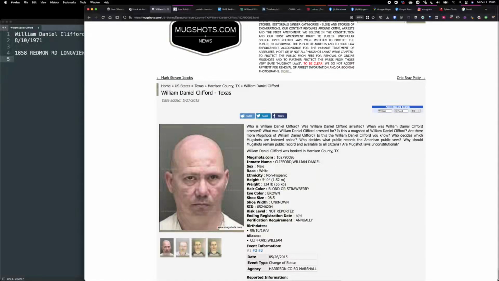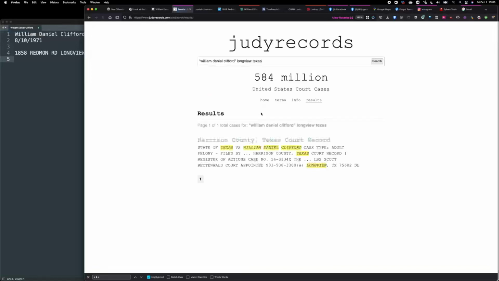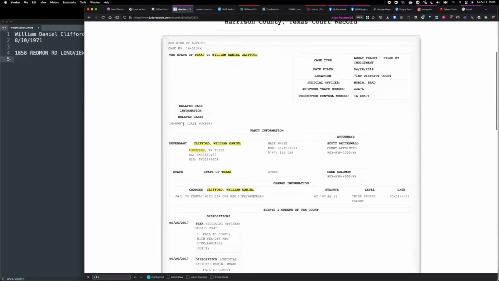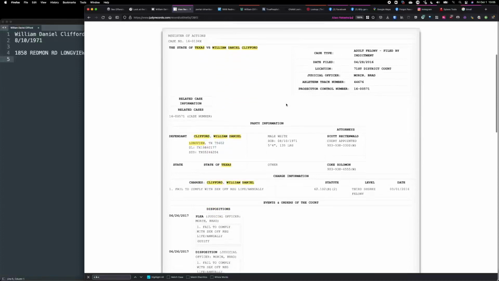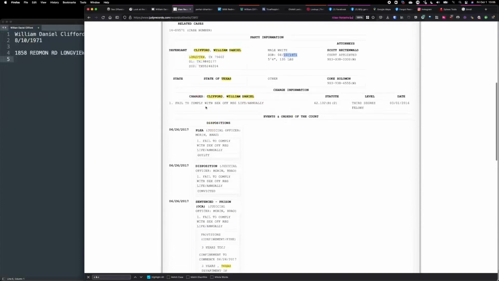Since this is legal info, I would go to a site like Judy Records, put in his full name, a place, Longview, Texas, click on search. I should find official records, Harris County. So I now know which county issued this arrest or bond or whatever this is. So here it has a 1971 date of birth. That's more accurate. Same offense.